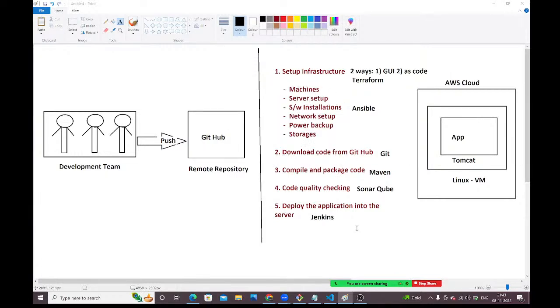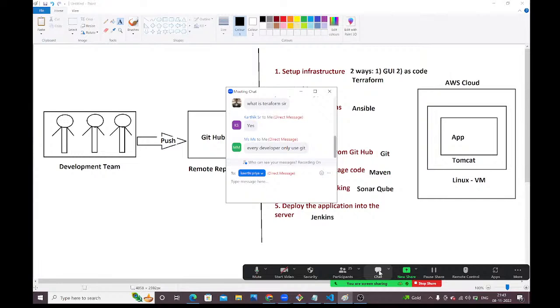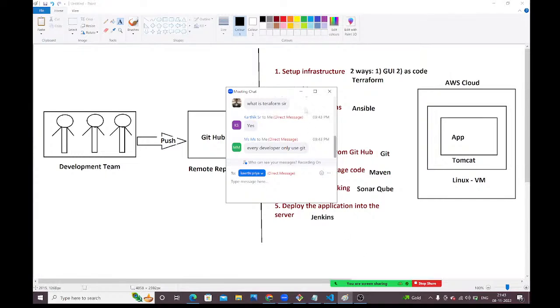Okay, fine, guys. Yesterday we said that Docker and Kubernetes are very important tools, but here I didn't mention Docker and Kubernetes. Git, GitHub, Maven, Jenkins, and Sonar, all those things developers will also use.